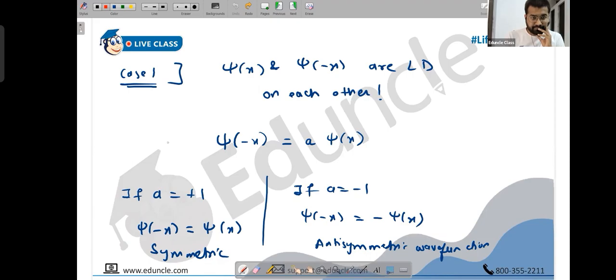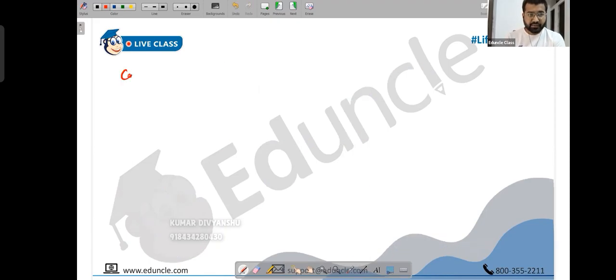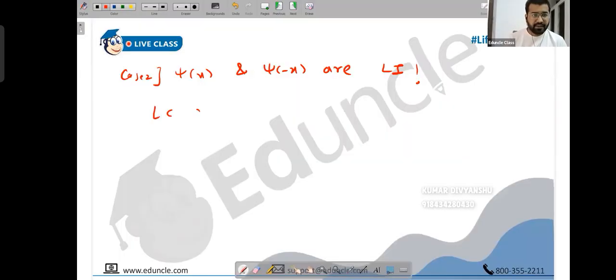Okay, let's take case 2. Now the question is, what if they are linearly independent? Suppose they are linearly independent. Then a linear combination of them also shares the same eigenvalue. We know that. A linear combination of them must share the same eigenvalue.